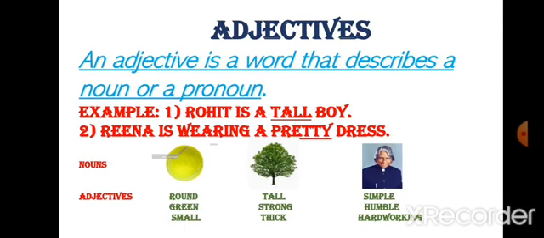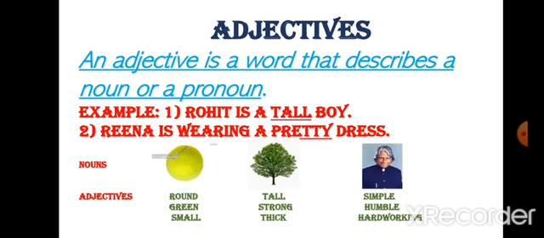Second one, Reena is wearing a pretty dress. So here, how is the dress? Pretty. So pretty is the adjective here. Alright, so you can see underlined words here are adjectives and both of them are telling us about the noun, how they are. So adjectives basically tell us about nouns, about the quality of the noun, quantity, number.